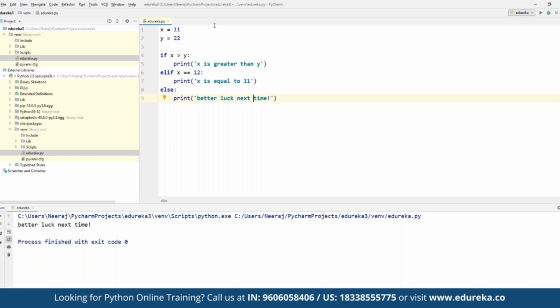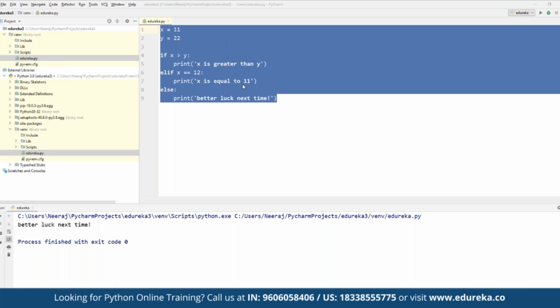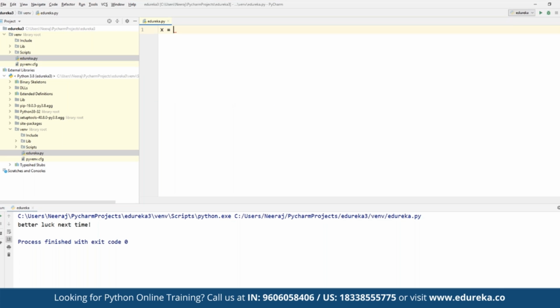This should simply print better luck next time. Suppose in here, if both the conditions are not fulfilled, for example, run. As you can see here now, if both the conditions are not fulfilled, then we are getting the last statement here as a part of else.